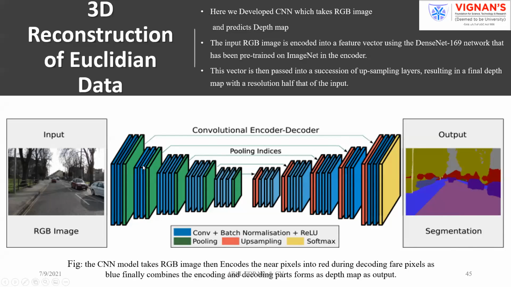This is how we are going to create the depth map. The process is the same as you learned on day one. What are the basic fundamental 5 steps? The same 5 steps we are using here. First you have to specify the problem. After that you build the network, train the network, fit the network and predict. So this is how we are going to generate the depth map.